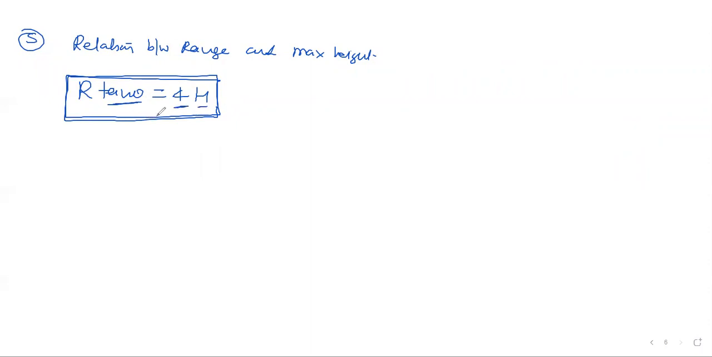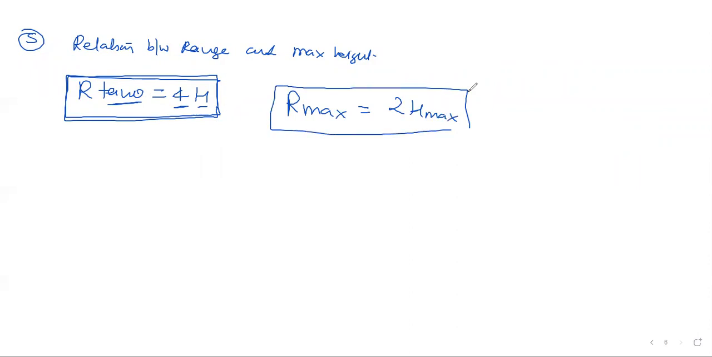Correct? But sometimes what happens, they ask the max-max relation also. Like R max is always double of H max. Look here, this is range only, okay? Range and height relation. Height is always maximum, so maximum range and maximum height relation, okay? Double. How is it coming? Remember, just write. Now only I wrote R max.